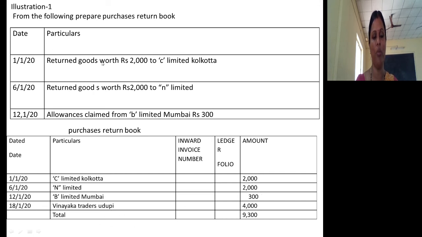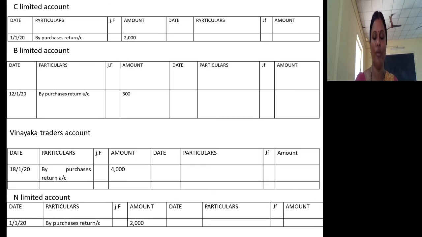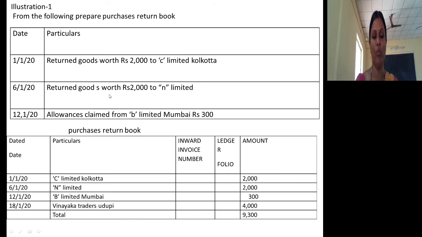We returned goods to Vinayaka Traders to the extent of rupees 4000. So the total is 9300. In the particulars column is the organization to whom goods were returned, and in the amount column is the amount of goods returned. That's all.